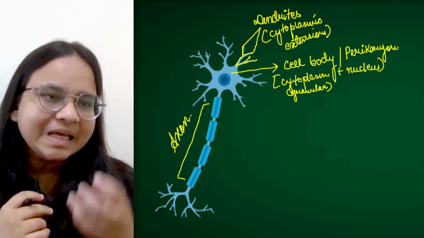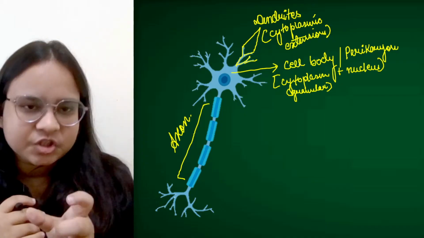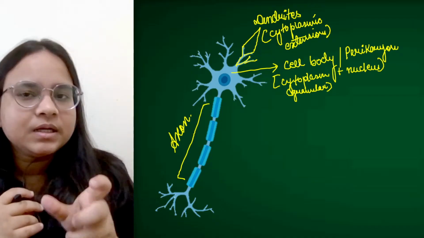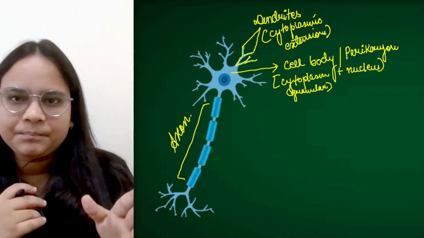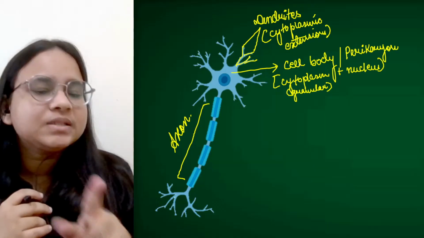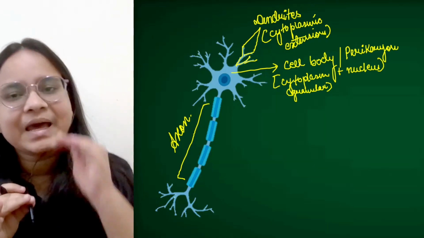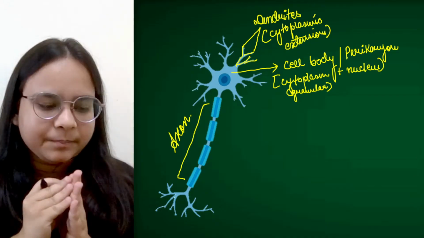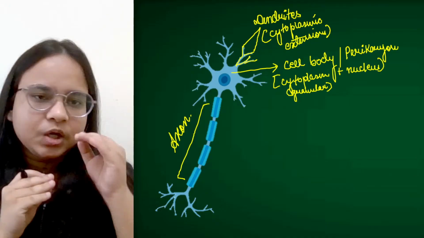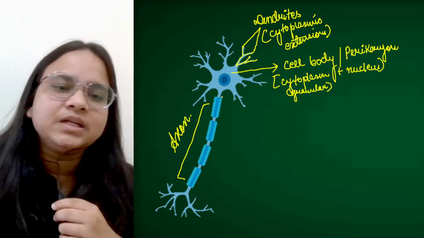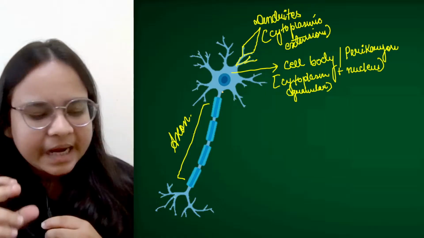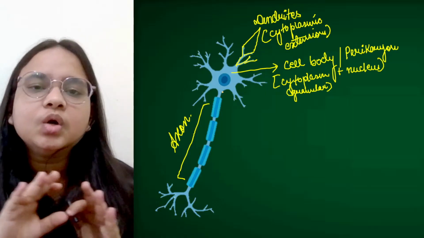Centrosome is primarily related with the function of cell division. It is one of the contributing organelles which helps in the division of a cell. So what happens is that neurons never divide. Once they have died, they are out of the frame. New neurons cannot be formed from the existing neuron. So inside a neural cell, inside a neuron, there is no centrosome.